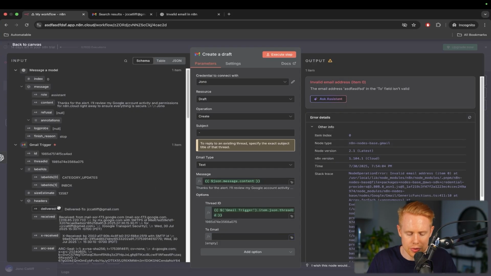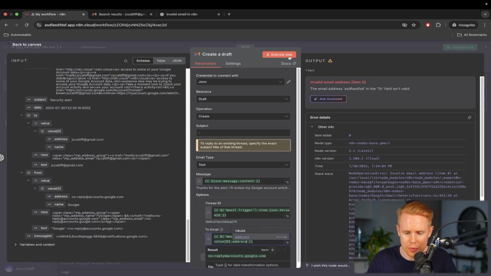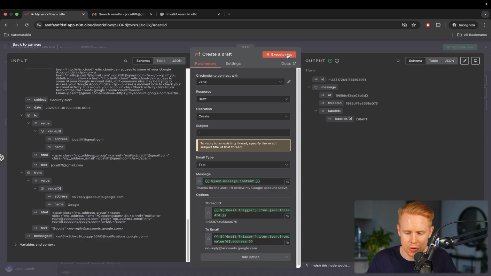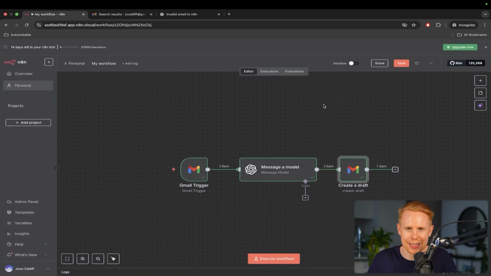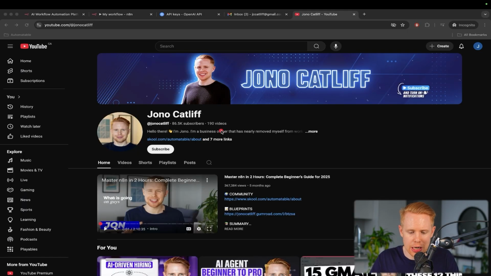Now all we have to do to correct it is to add in the email address that we want to send that to. We can test the step, and then it should work, and then we're good to go, okay? And so ChatGPT is going to be your best friend when it comes to handling all of these types of errors.